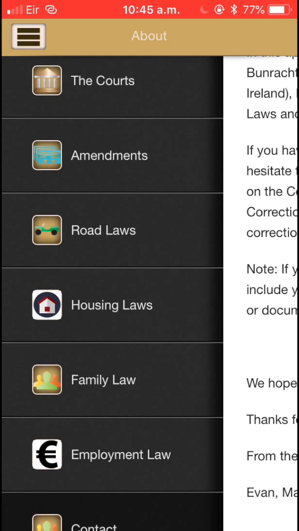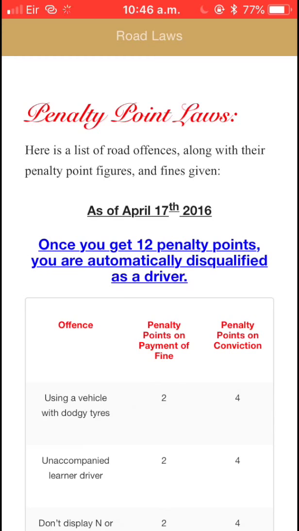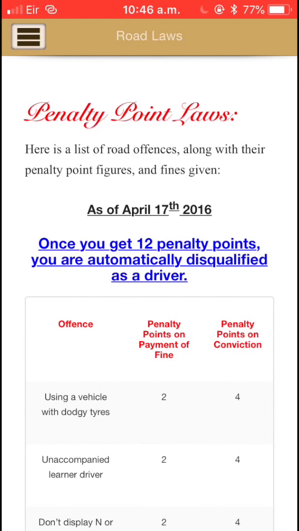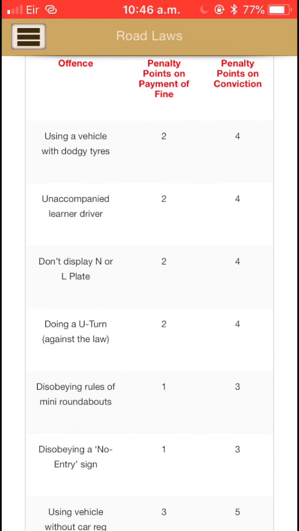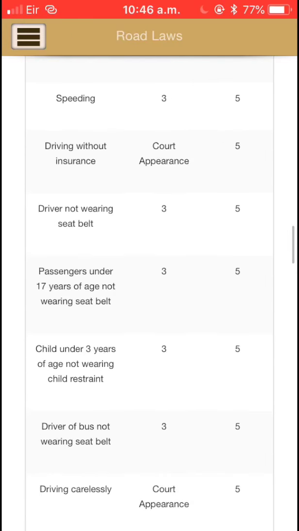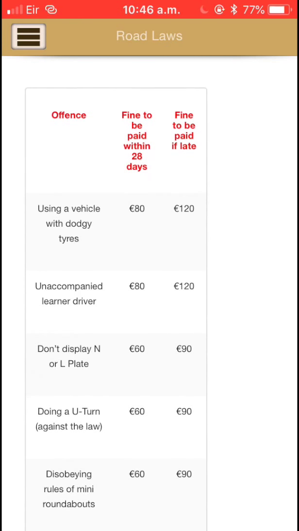Let's give you one example of one type of law, road laws, which is one that I developed myself. It basically gives you an insight into the penalty point system with different offences that you can commit and how many penalty points you will get based on it. For example, using a vehicle with dodgy tyres will give you 2 penalty points on payment of fine and 4 penalty points on conviction. To find out the fines, then scroll down to the next chart and find the same offence, using a vehicle with dodgy tyres. You'll have to pay €80 to be paid within 28 days and €120 to be paid if it is late.